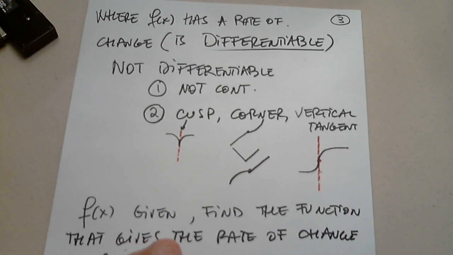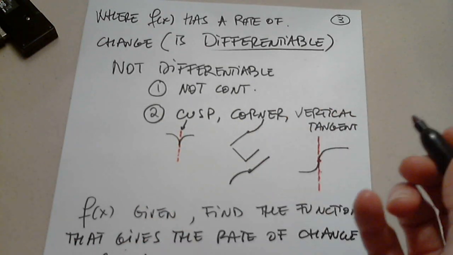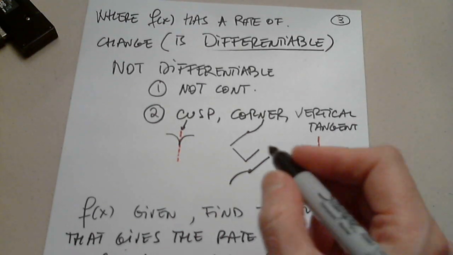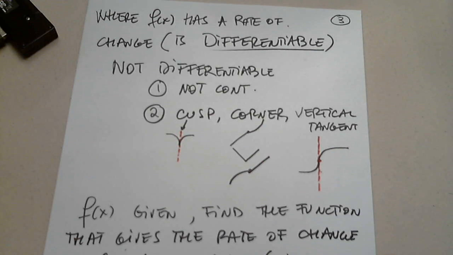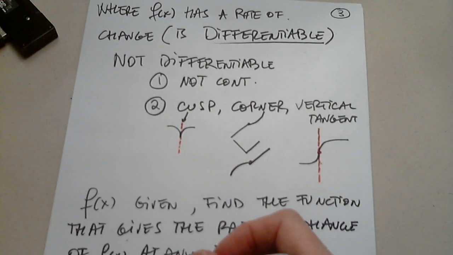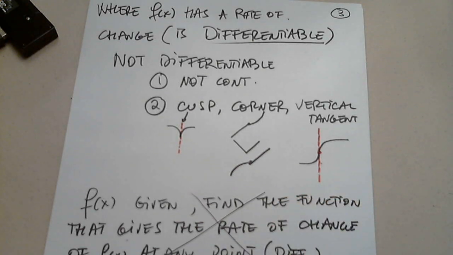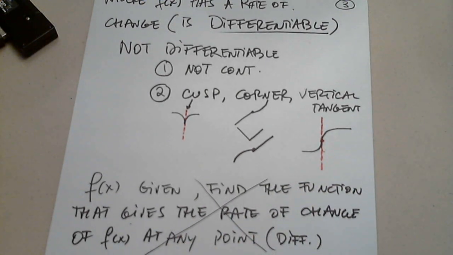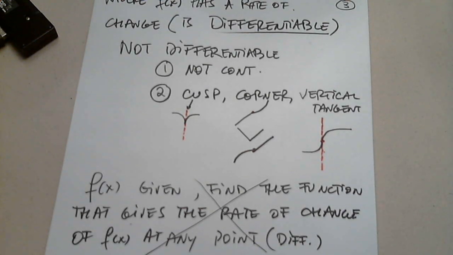Of f of x at any point, of course, where it's differentiable. At any point. I'm going to just put in parentheses differentiable, so you know what I mean. Not these points. We're not going to call this function like that anymore. We're going to call it by its name. F prime of x.